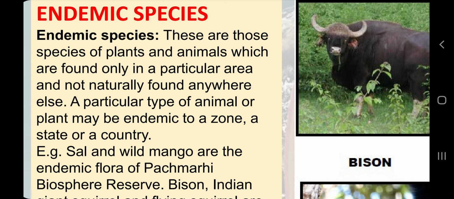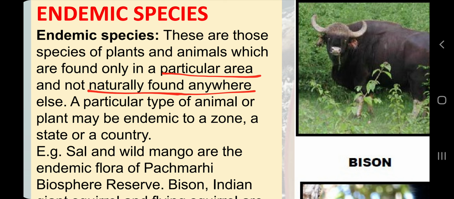These are those species of plants and animals which are found only in a particular area and not naturally found anywhere else. Why do we say naturally? Nowadays there is so much advancement in technology, transport and facilities. So we can shift some animals and plants and recreate those conditions, but it will be very costly for us, and if we are not able to maintain those conditions, it will be painful for that animal or plant also.